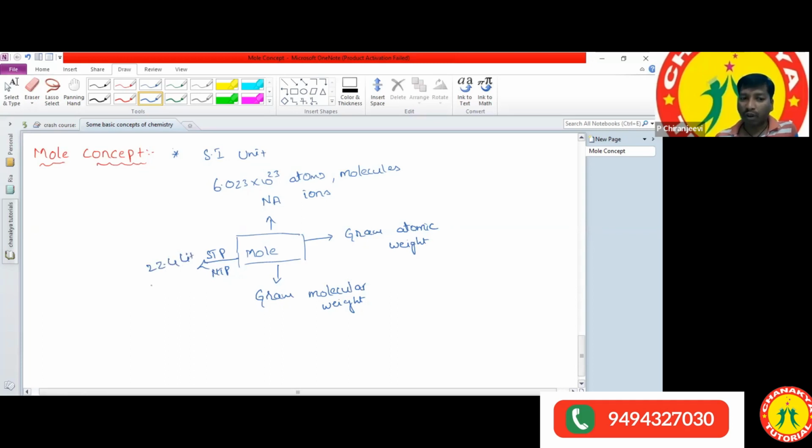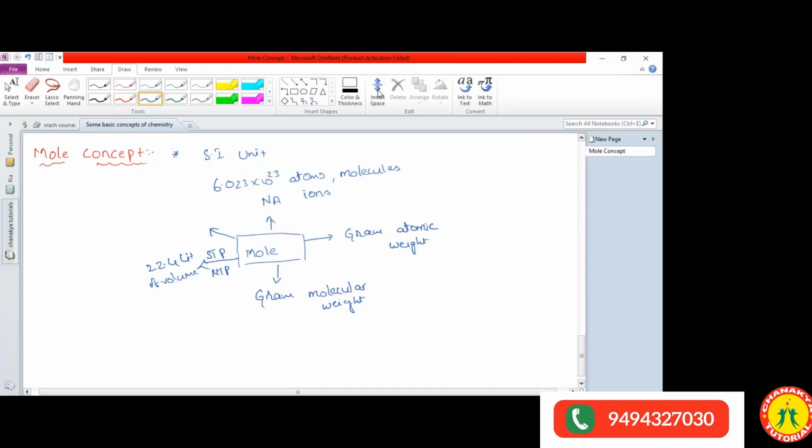22.4 liters of the volume. If you convert into ml, 1 liter is equal to how many ml? 1000 ml, very good.